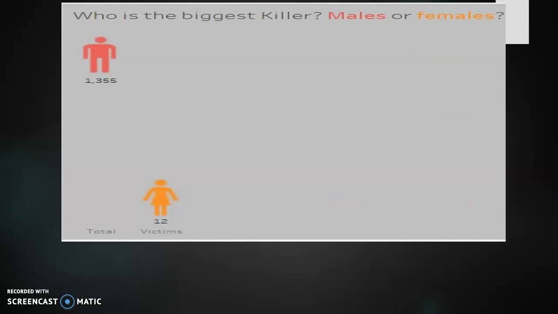The next slide is a comparison between male and female killers. We see here the total amount of victims of females is represented by the little female icon, and the little male icon is represented the male. 1,355 total victims for males and 12 total victims for females is a very, very large gap between these two. We can safely say that males are attributed to the most killings as a gender.